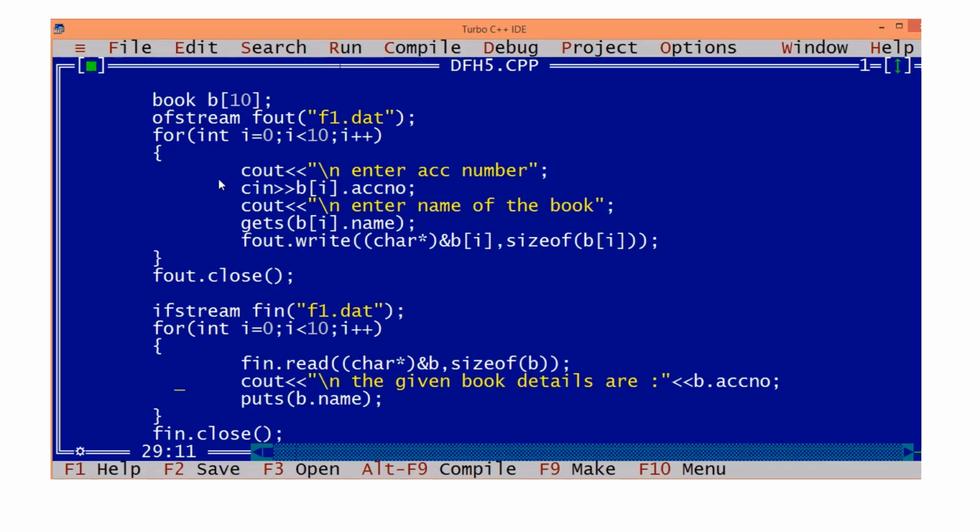Here, the ith book. We are reading one object at a time. So, the ith book at a time.